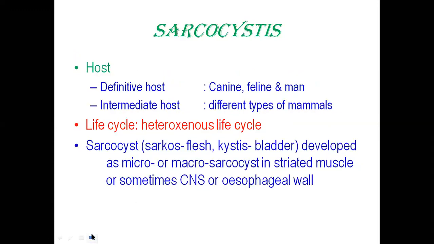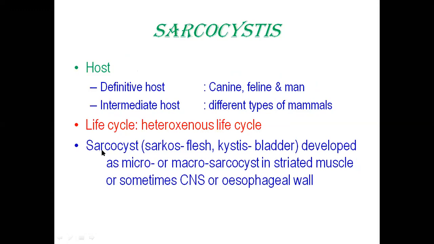So the parasite, just like toxoplasma, has a heteroxenous life cycle. That means there is a definitive host, and there is also a requirement for an intermediate host. The definitive host could be canine, feline, and man, that we will talk about later on. The intermediate host could be different types of mammals.